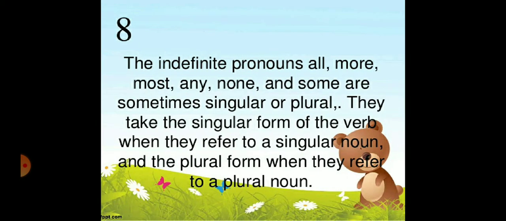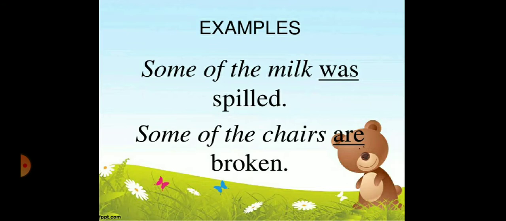So the example is, very few gain access to the department's classified documents. Now come to the next rule: the indefinite pronouns all, more, most, any, none, and some are sometimes singular or plural. They take the singular form of the verb when they refer to a singular noun, and the plural form of the verb when they refer to a plural noun. For example, some of the milk. Here milk is uncountable, that is why it is singular, and the verb was spilled is singular.